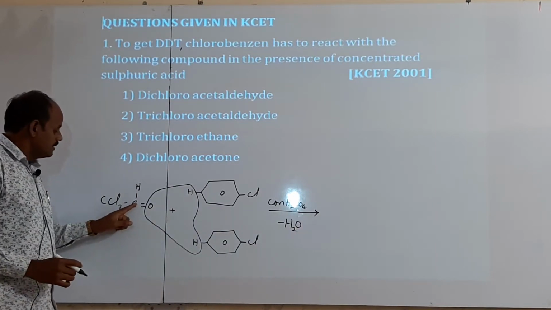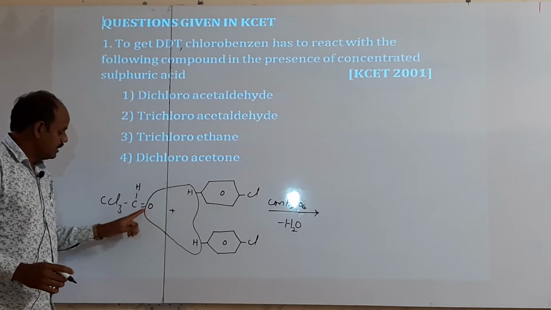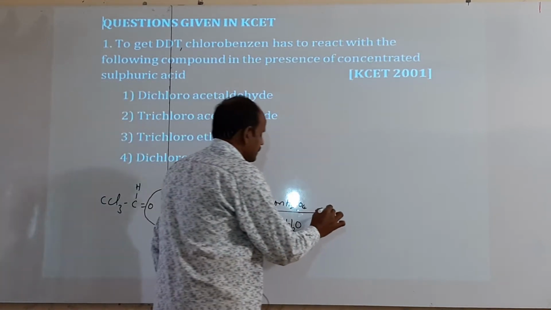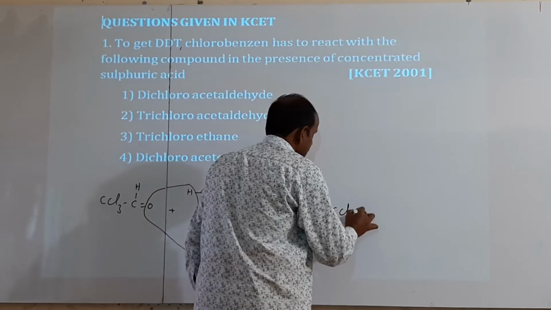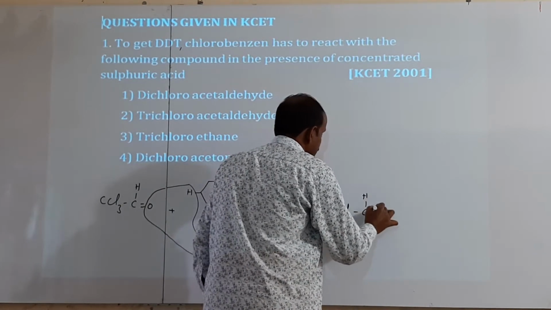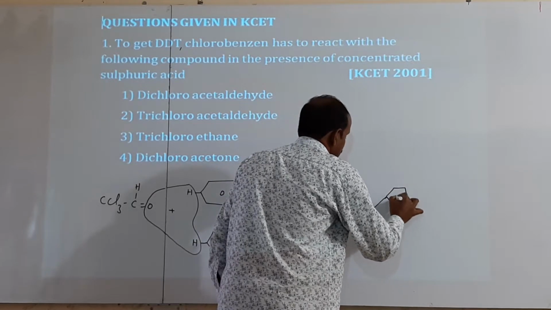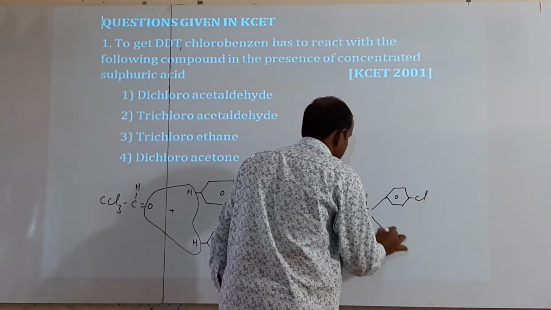Now, this carbon forms a bond with this carbon and this carbon forms a bond with this carbon. Then we get CCl3 CH, C6H4Cl.